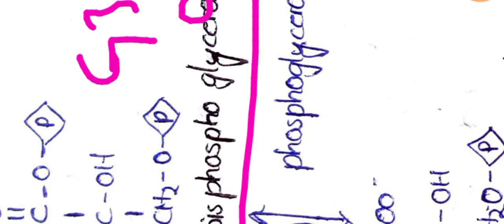So this G3P dehydrogenase is converting G3P into